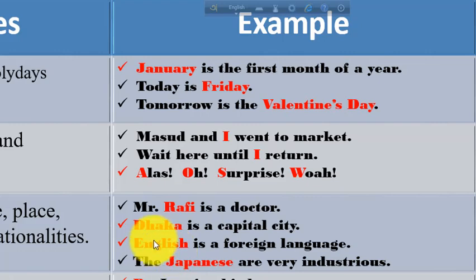English is a language, so the first letter of English is a capital letter. The Japanese are very industrious. Here Japanese is a nationality, so the first letter of Japanese will be a capital letter.